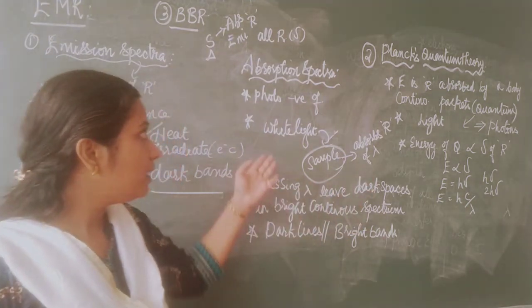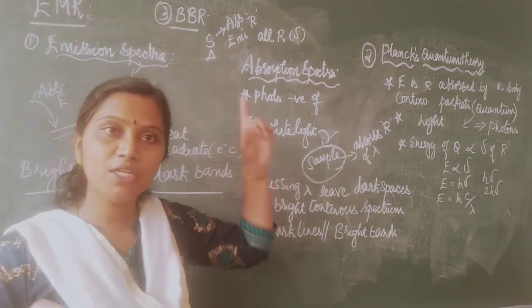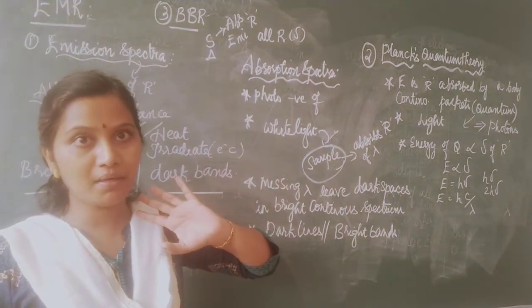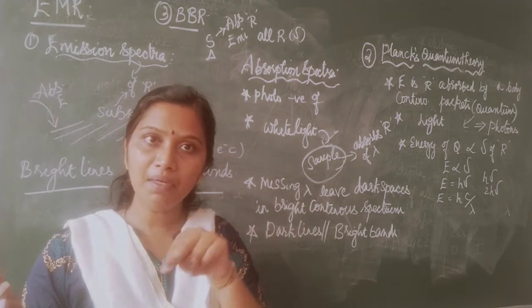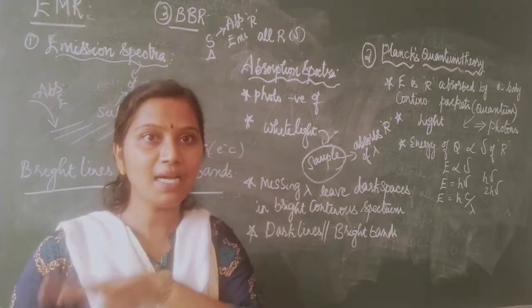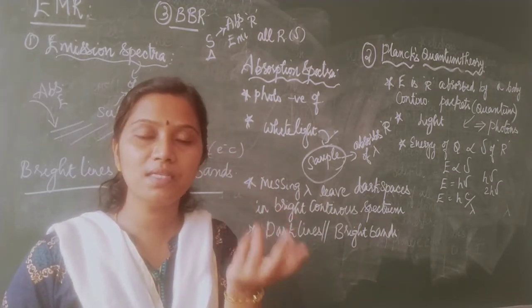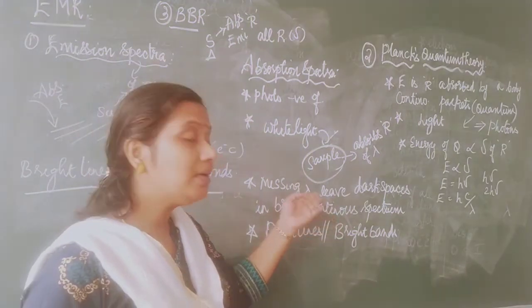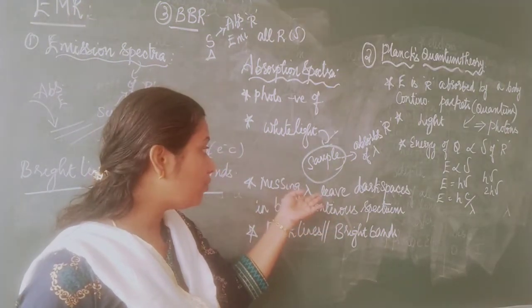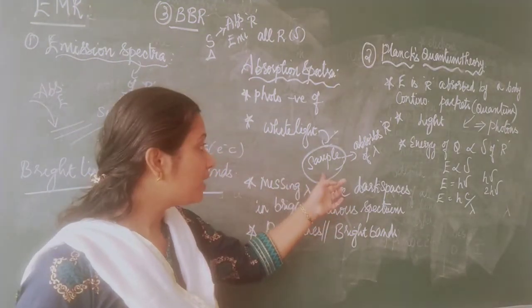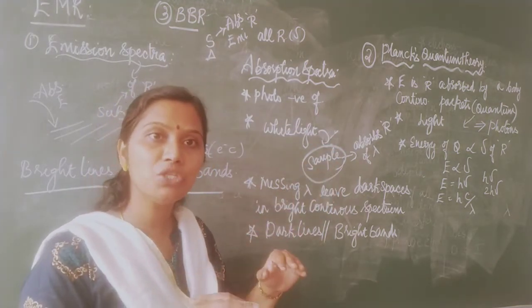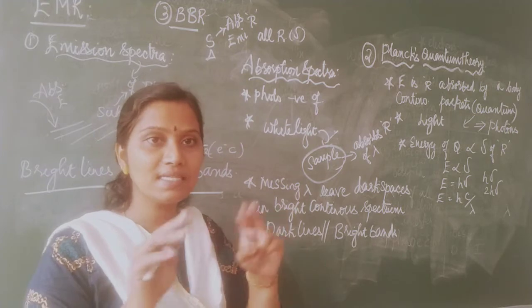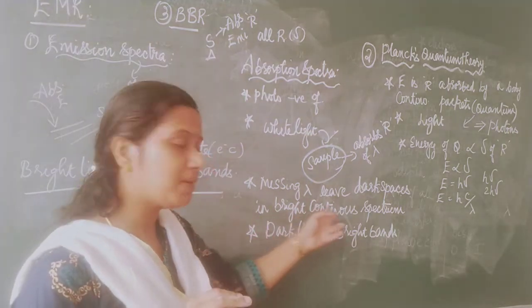In both cases I will be getting a spectra, that is why it is absorption spectra or emission spectra. Here also I get a continuous spectra, but there will be some dark spaces. What do the dark spaces indicate? They indicate the missing radiation, the missing wavelength. When I pass white light to the sample, my sample has absorbed radiations of certain wavelength. As a result, in those spaces I have dark spaces.